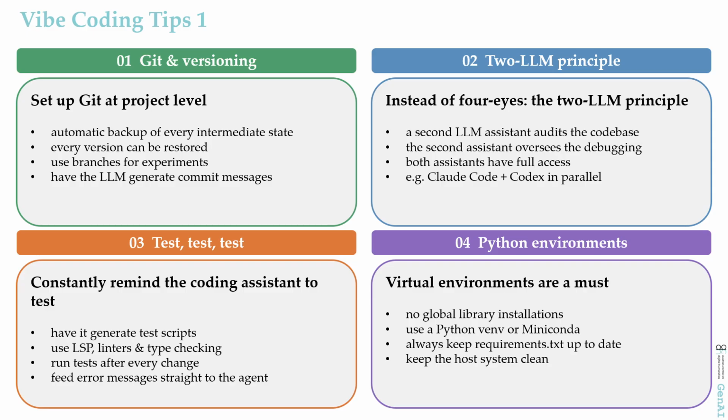Second, the 2LLM principle, our version of the 4 eyes principle. Let a second LLM counselor audit the codebase and watch over the debugging, with both assistants having full access. In practice, that can be, say, Claude Code and Codex running in parallel. Third, test, test, and test again. Keep reminding your coding assistant to test. Have it generate test scripts. Use the LSP, linters, and type checking. Run the tests after every change and feed error messages straight back to the agent.